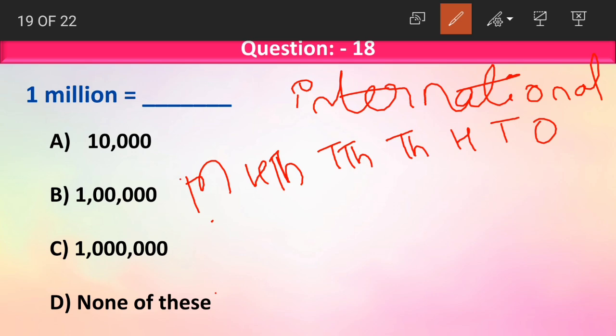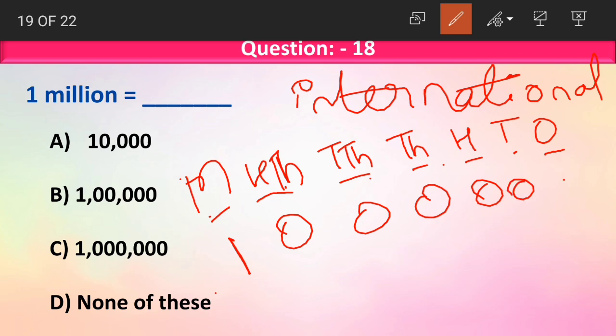How many digits will be there in 1 million? 1, 2, 3, 4, 5, 6, 7. And now what will 1 million be? 1 in the first million place and zeros in the remaining places. And how do we put commas in international system?